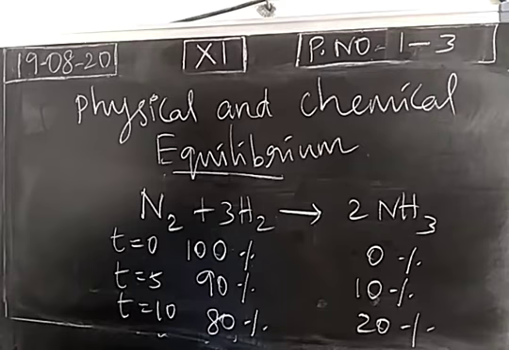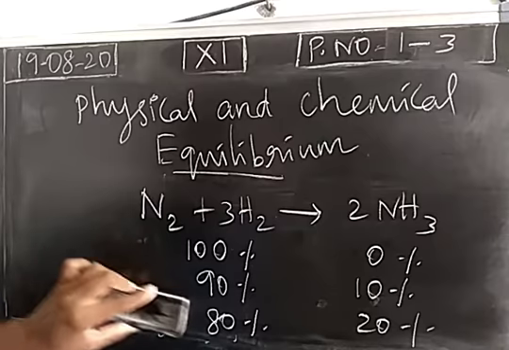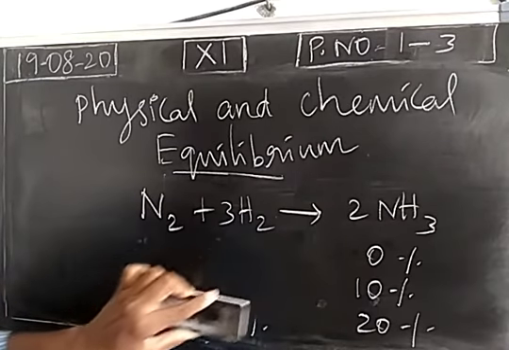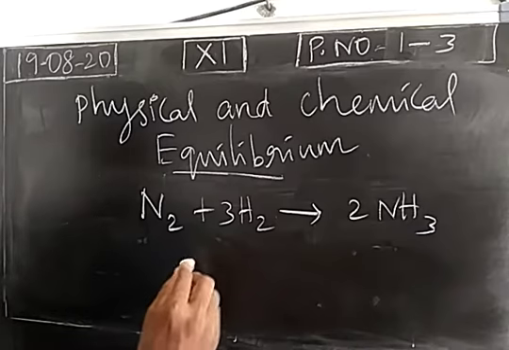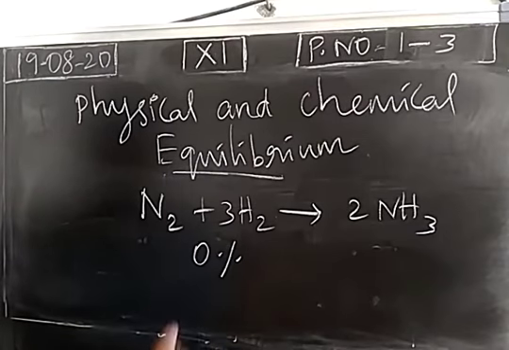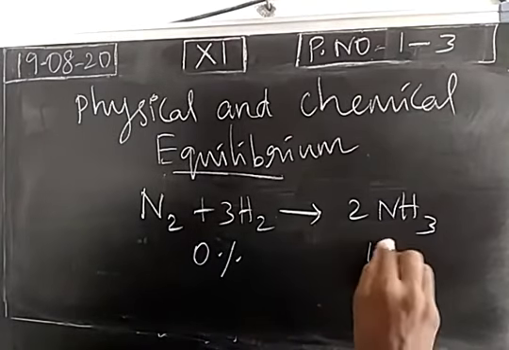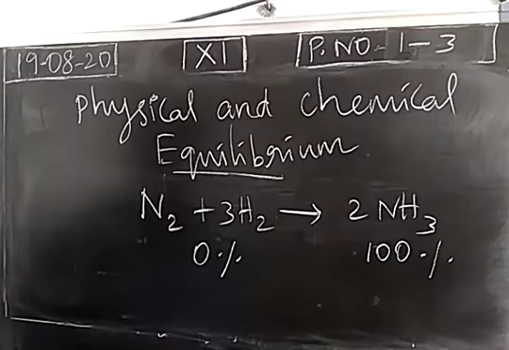If it is an irreversible reaction, this will be the procedure. So at last, what will be there at the end of the reaction? At the end of the reaction, I will not have reactants, I will have only product. So when the reaction is completed, I will get only product. So this is the general procedure in a chemical reaction.